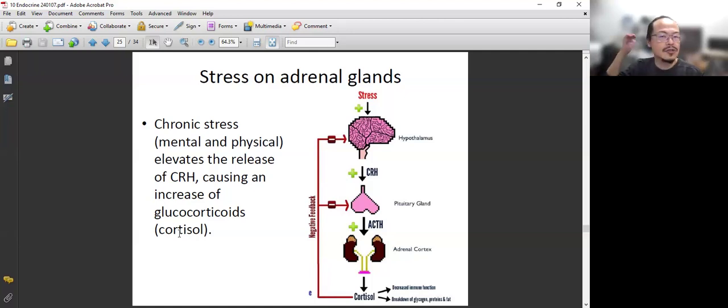The reason is, if there are intruders and your body is healthy and you have no stress, you can put your energy and resources into fighting that intruder. But if you are under stress, the first thing is to survive, so you just let them come in. You don't have the energy. The first thing is to feed yourself, so you use glucose to feed yourself. When there's an intruder, you just say, oh, I really don't have time to deal with you. So they come in.